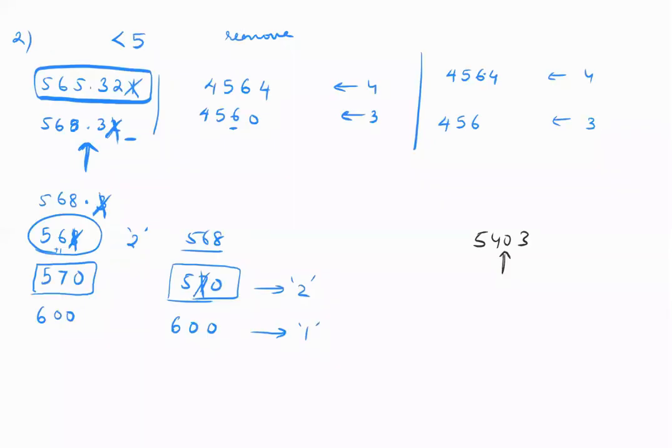Ma'am, if 5403 has 4 significant digits, how do we make it 3? To make it 3, you have to shift to scientific notation, otherwise you can't make it 3. When you round off and put 00, it becomes 2 significant digits, so it's going from 4 directly to 2. So introduce a decimal space. That will make it easier. You'll write it as 554.0 times 10 to the power of 2. Now how many significant digits are there? 3. If you ask without scientific notation, then there's no way I can write it as 3 significant digits. I have to compulsorily convert it to scientific notation.